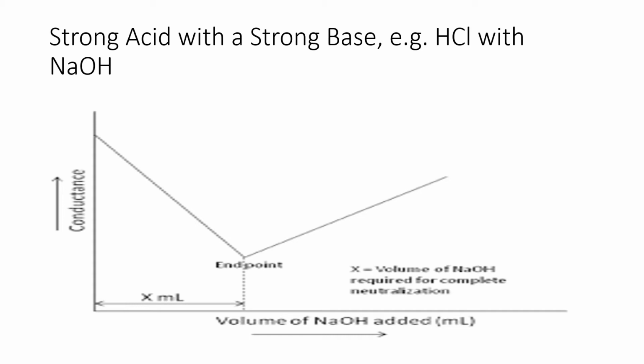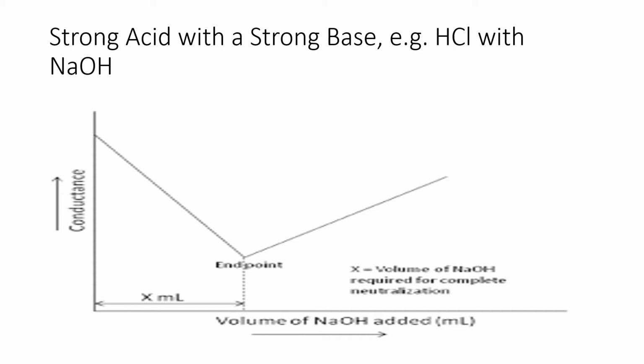First you have taken the strong acid and you are measuring its conductance. Now you started conductometric titration by adding the base to the acid. At the beginning, due to the presence of H plus ions, the conductance has been measured, and it is shown on the y-axis.